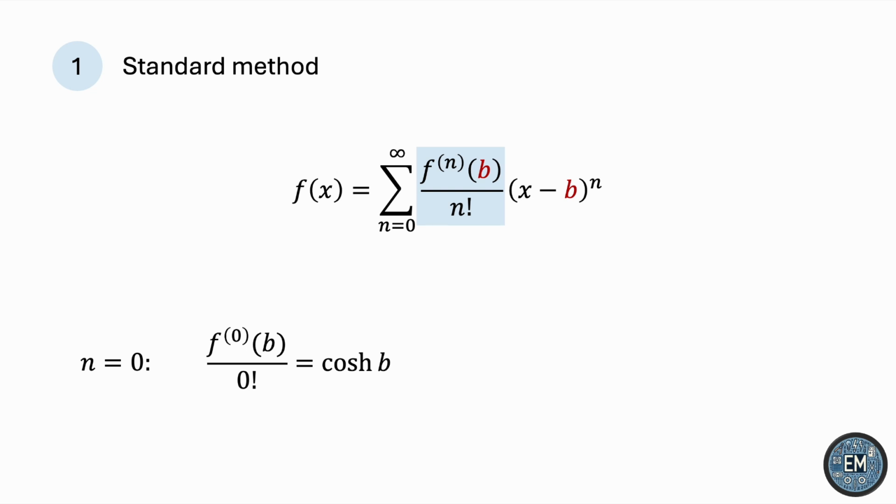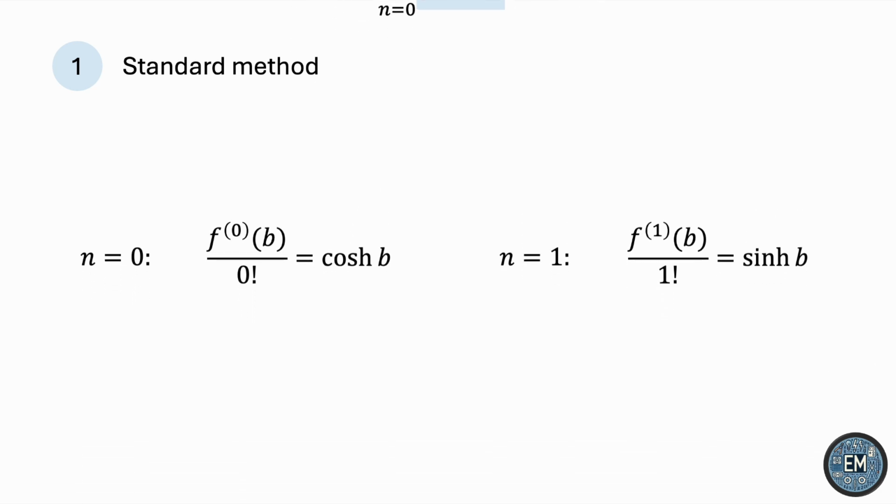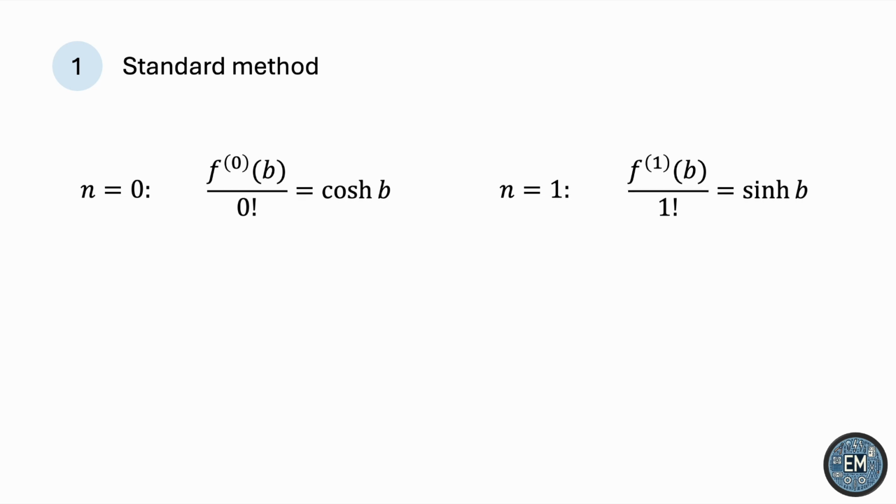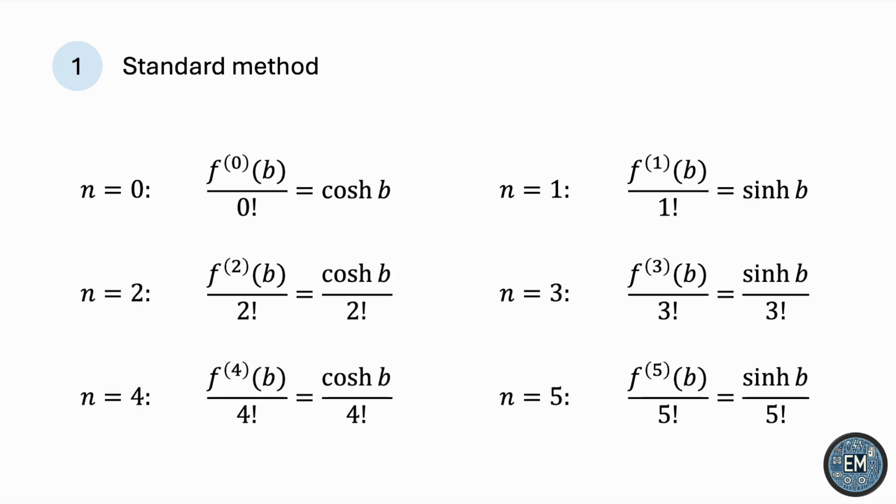And 0 factorial is just 1. When n is equal to 1, we'll take one derivative and evaluate it at b. So that'll be the hyperbolic sine of b. And we'll keep adding more terms until we figure out some sort of pattern. If we continue with n equals 2, 3, 4, and 5, we'll start to see this pattern.